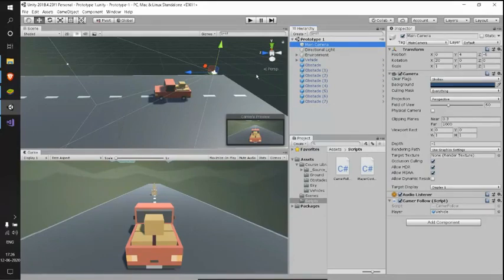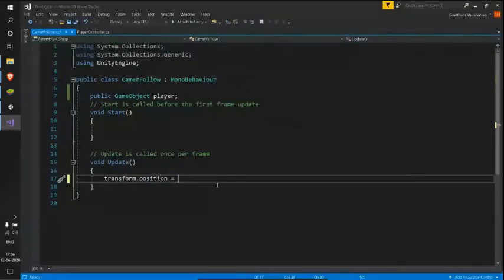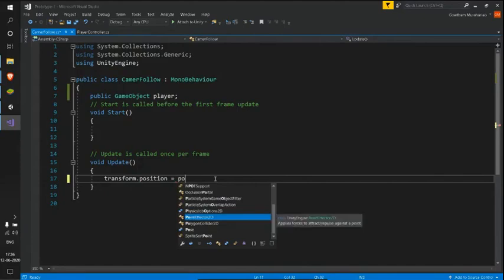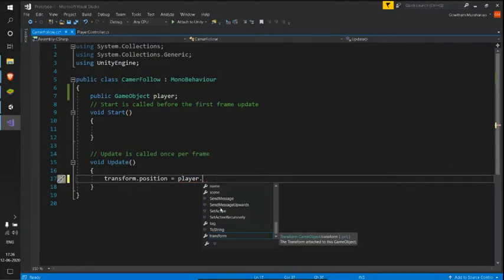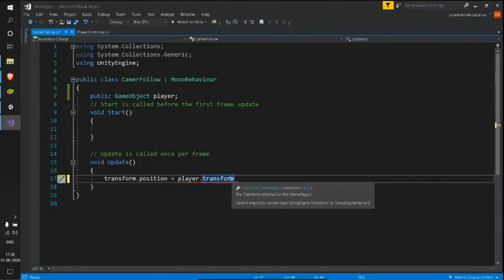So what I'm doing is taking my transform dot position, which means the camera position, and I'm assigning the player position to it. So I'll refer to my player. It's the game object, and when I use my period operator, I have many options over it. What I'll choose is to access the transform component.